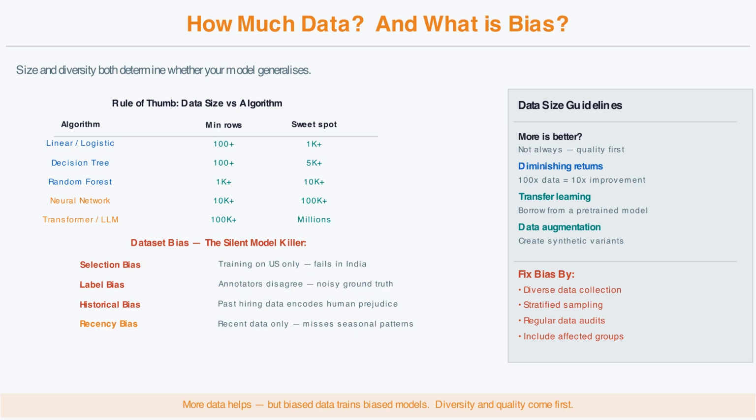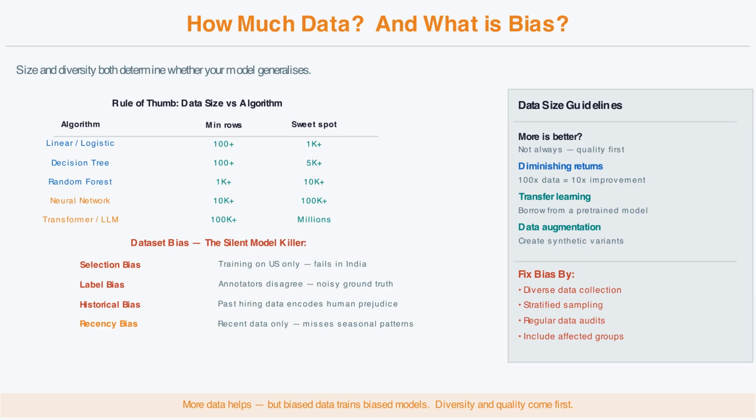But more data is not automatically better. There are diminishing returns. Doubling your dataset rarely doubles your accuracy. Quality beats quantity every time. The second question, is your data representative, is even more important. Dataset bias means your training data does not represent the real world your model will face in production.